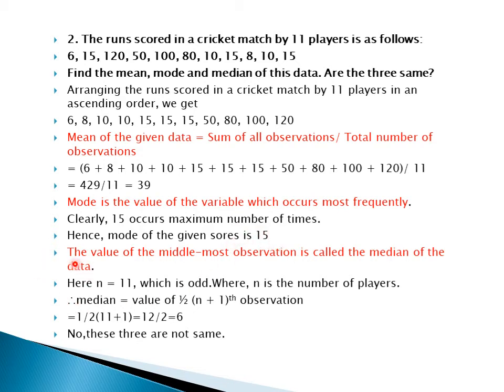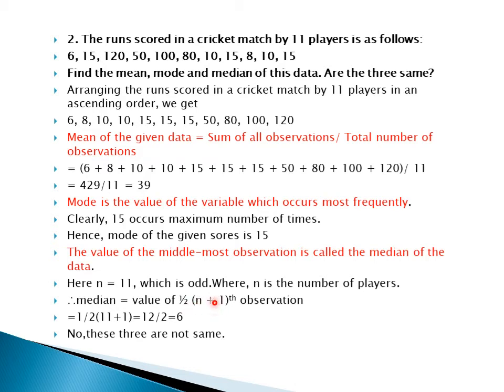Now next comes the median. What is median? The value of the middlemost observation is called the median of the data. So here n is equal to what? n is the number of players, which is equal to 11. Again it is an odd number. So the formula, where n is odd, where n is the number of players: median is equal to the value of the (n plus 1) divided by 2 observation.